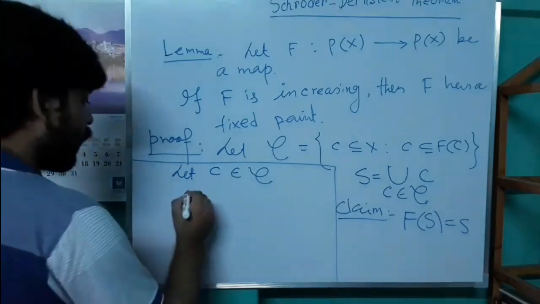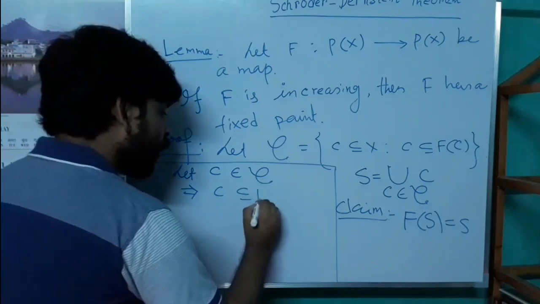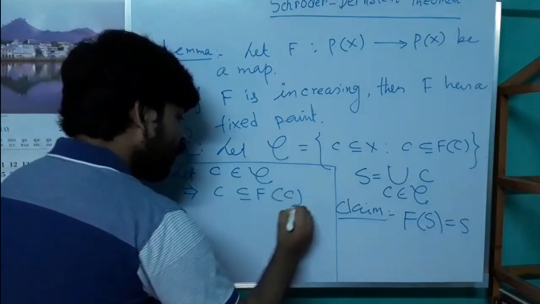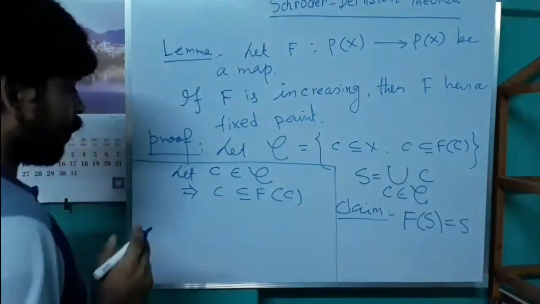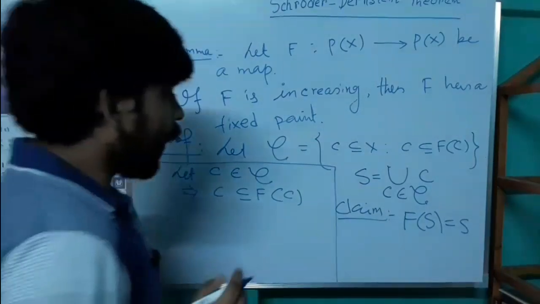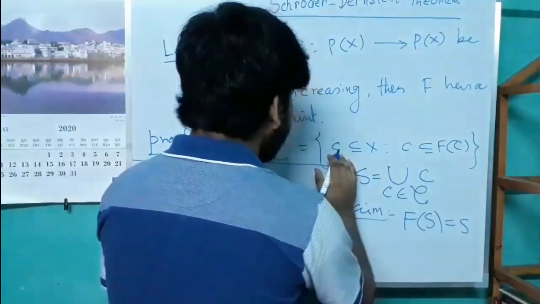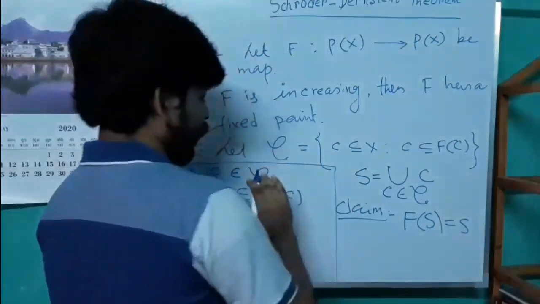Then C is a subset of F(C) by definition of script C.